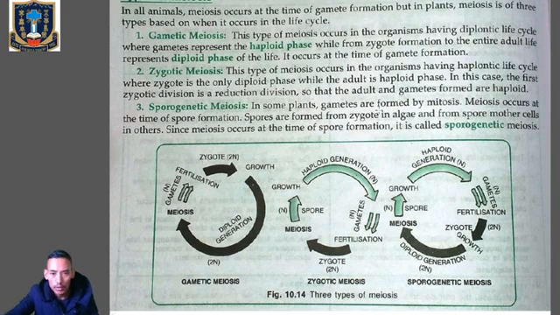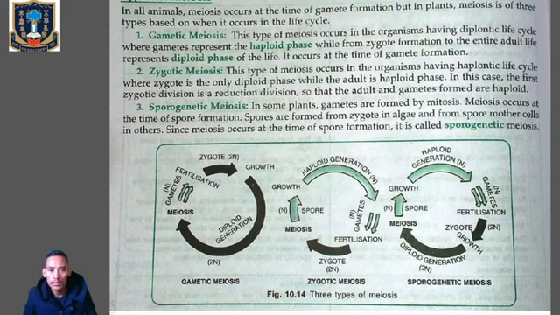Number 2 is zygotic meiosis. This type of meiosis occurs in organisms having haplontic life cycles, where the zygote is the only diploid phase, while the adult is the haploid phase. So here in zygotic meiosis, the diploid phase is only the zygote, whereas the adult is haploid. In this case, the first zygote division is a reduction division, and the adult and the gametes are haploid. Then we have sporogenetic meiosis, which occurs in the case of plants, where gametes are produced by mitosis. So meiosis occurs at the time of spore formation only.